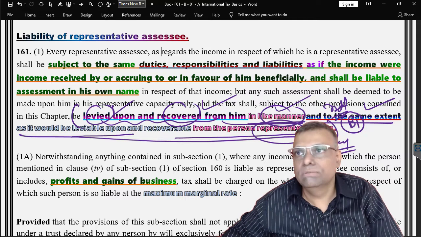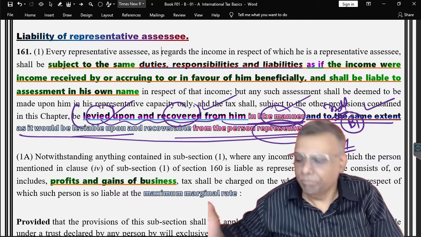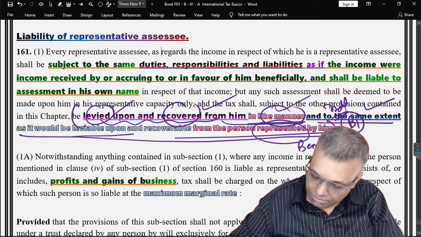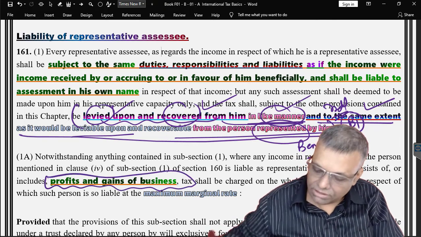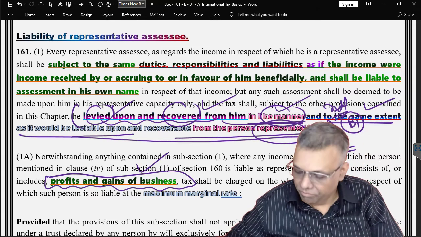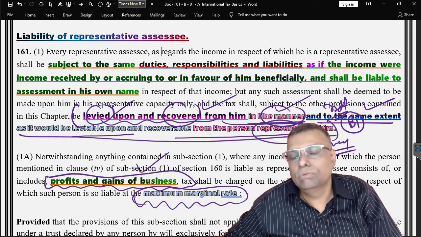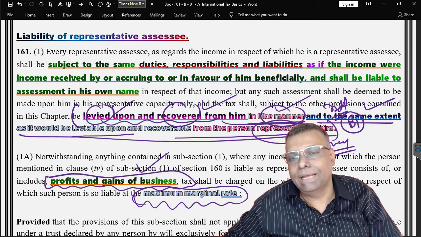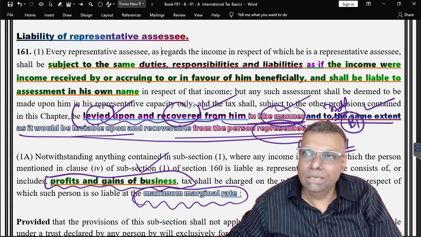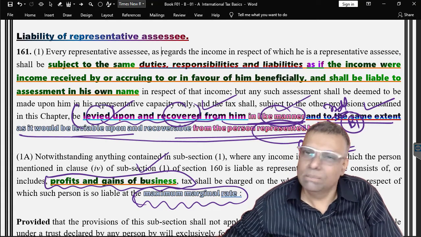Okay, because if the share is not determined, then section 164 directly is applicable. However, if this particular trust has got business income, then the MMR rate of tax will be applicable. So for business income it is the maximum marginal rate of tax. However, here also there is always a little bit of gray area, but there are some case laws which I will again explain.